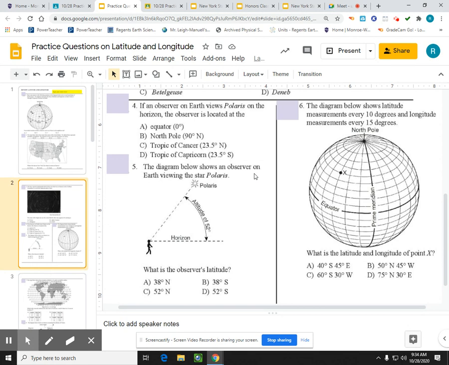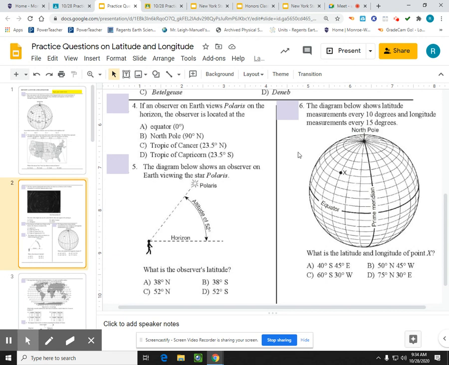For number 5, the diagram below shows an observer on Earth viewing the star Polaris, and they're looking up with an altitude of 52 degrees above the horizon. That's going to be equal to their latitude, which is going to be 52 degrees north. You would not use Polaris to find southern latitudes.